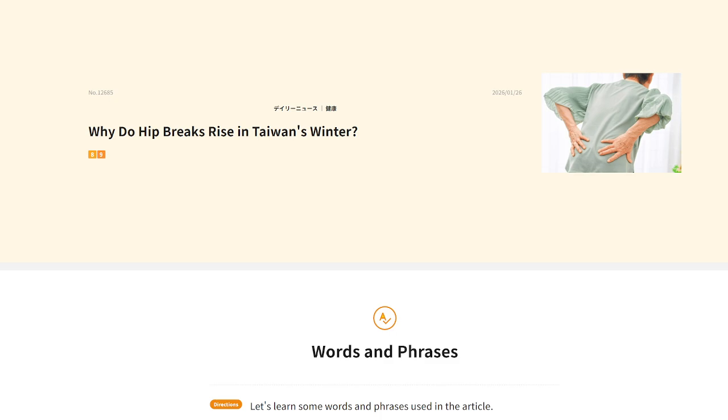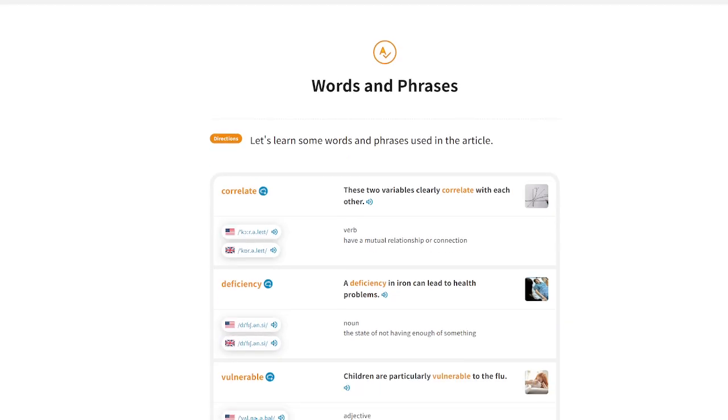Correlate. All right, let's read the sample sentence. These two variables clearly correlate with each other. Koki, do you want to make a sentence using this word? Let me skip it. Okay, let's have the next one.